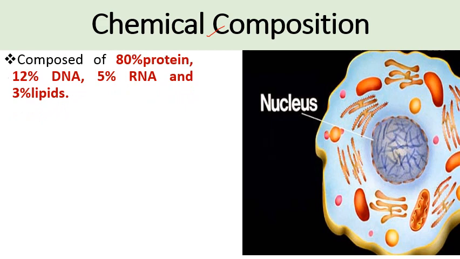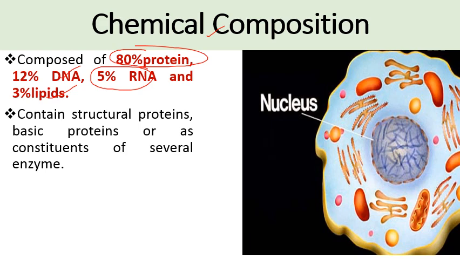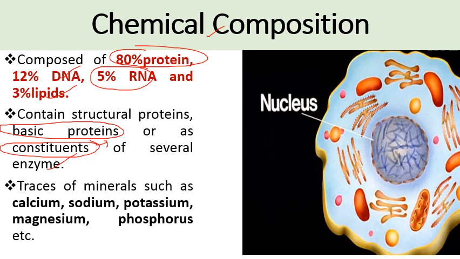Okay, next comes the chemical composition. So chemically it is made up of proteins, DNA, RNA, and lipids. So it contains 80% protein, 12% DNA, 5% RNA, and 3% lipids. And it contains some structural proteins, basic proteins like histones, or constituents of several enzymes. Constituents of several enzymes means the proteins which help in formation of many enzymes. So these are also found in the nucleus. There are also traces of minerals, which are very important for replication or other processes carried out inside the nucleus, like calcium, sodium, potassium, magnesium, phosphorus, etc.